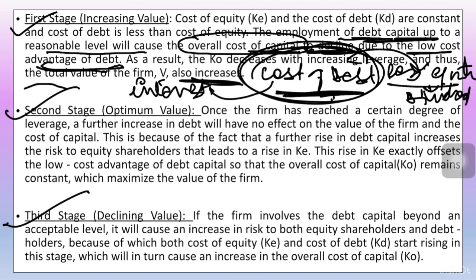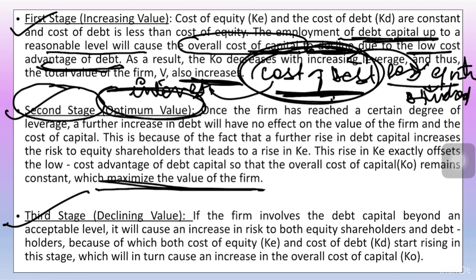Going further, we have the second stage, which is also known as the optimum value. In this optimum value, there is a stage where the value of the firm will be maximum and the overall cost of capital is going to remain constant by applying more debt.